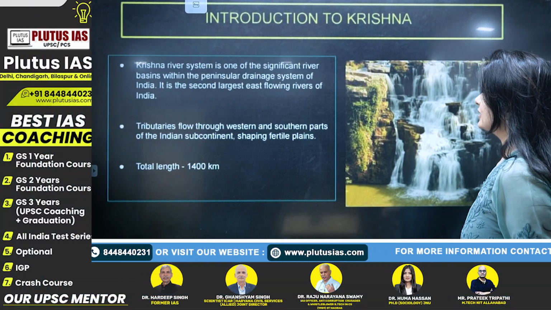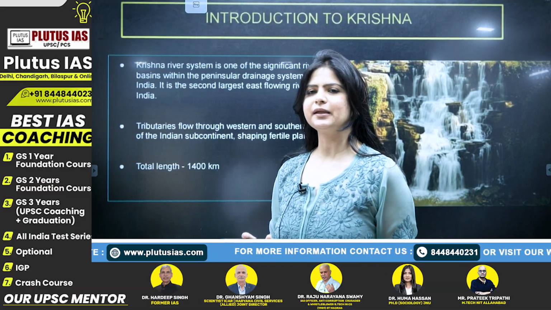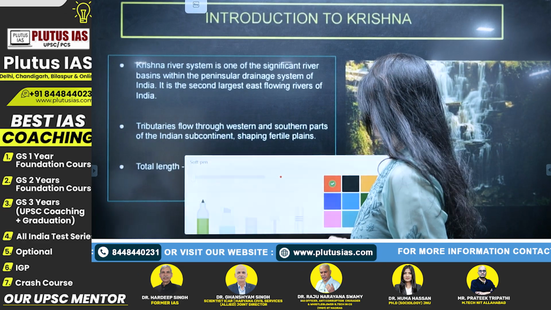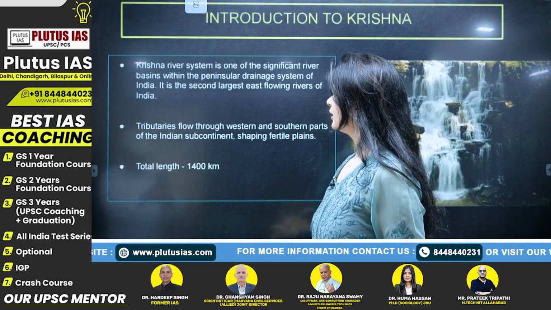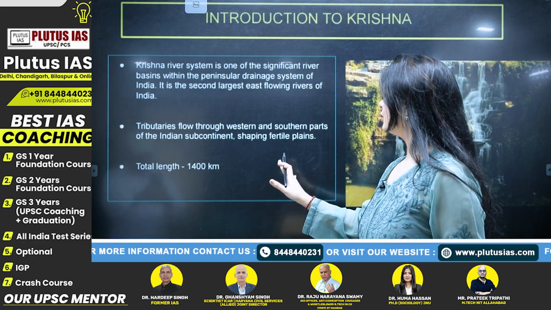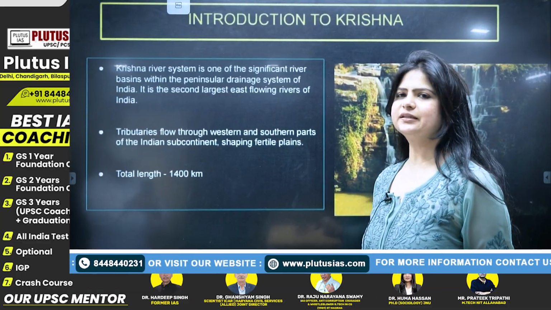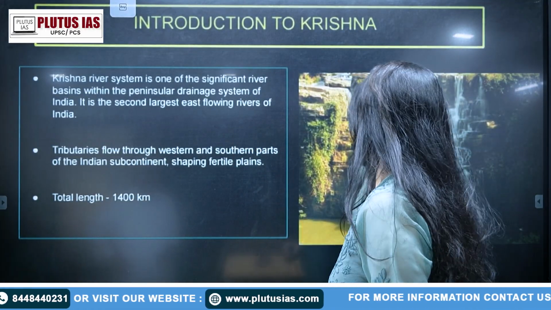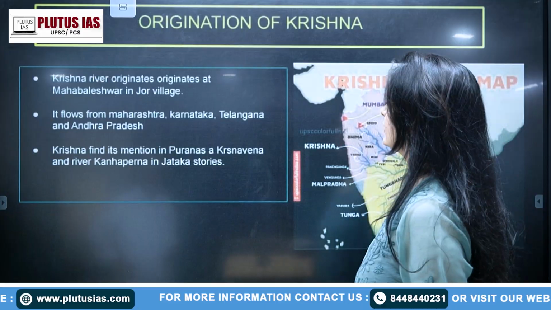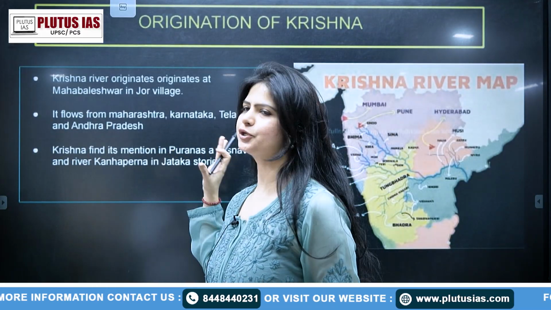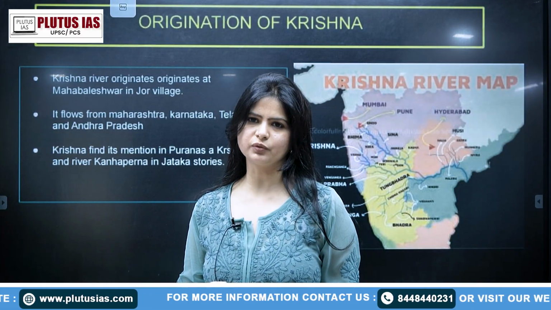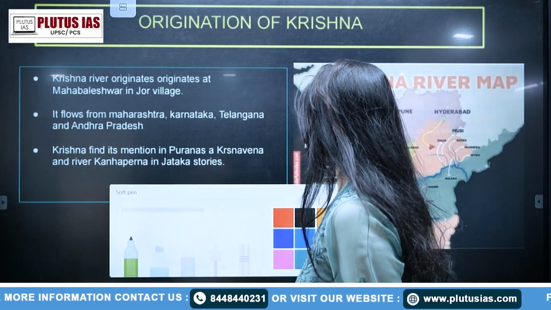The Krishna river is one of the significant river basins within the peninsular drainage system of India. It is the second largest east flowing river of India, and its tributaries flow through the western and southern parts of the Indian subcontinent, shaping fertile plains. The total length of it is 1400 kilometers. It originates at Mahabaleshwar, in the Jor village, in Maharashtra.